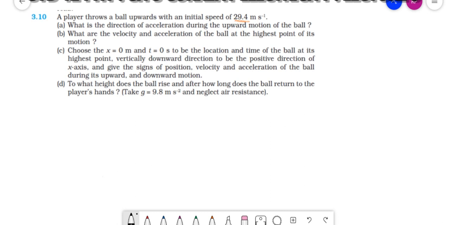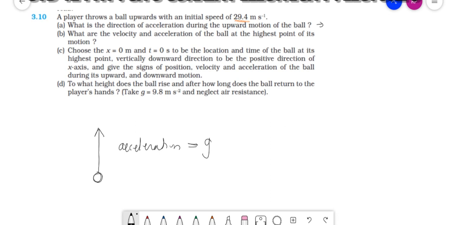Now see, when a ball is thrown in the upward direction, which acceleration is there? The acceleration here will be equal to the gravitational acceleration. Whenever anything is thrown upward, there is only one acceleration, and it will be the gravitational acceleration. And gravitational acceleration always acts in the downward direction towards the center.